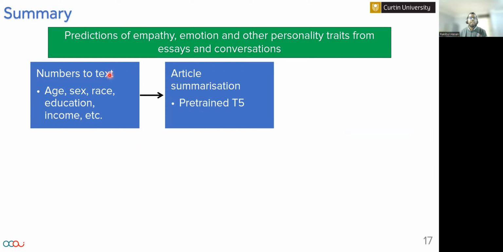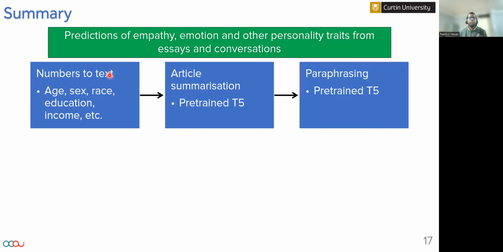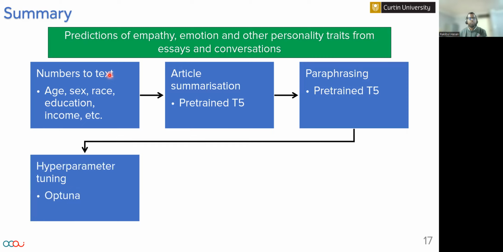Followed by that, we summarized the lengthy article using a pre-trained T5-based transformer. Then we also used another pre-trained T5-based transformer as a data augmentation tool by paraphrasing the demographic information, the essay information, and the article information.